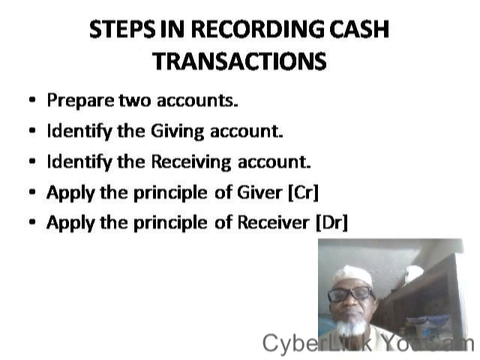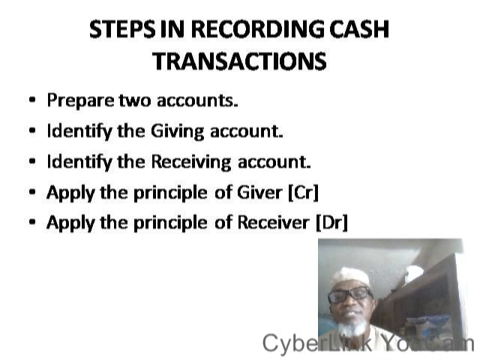The sixth procedure is the preparation of two accounts, meaning that you have to prepare the giver account and the receiver account.